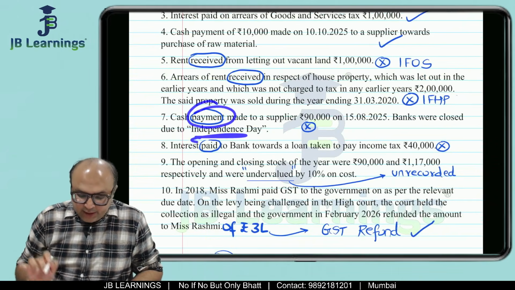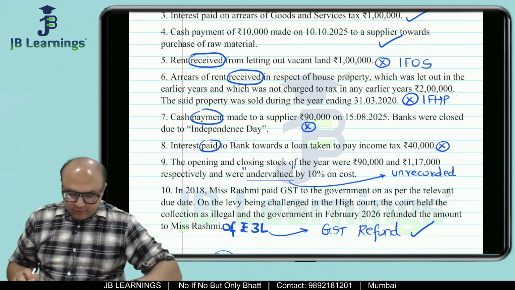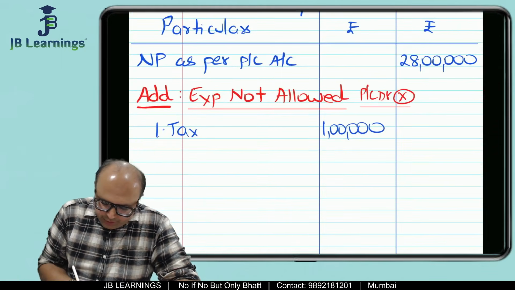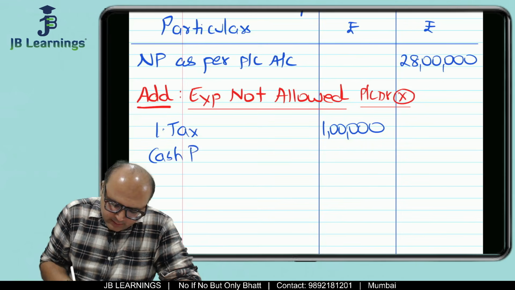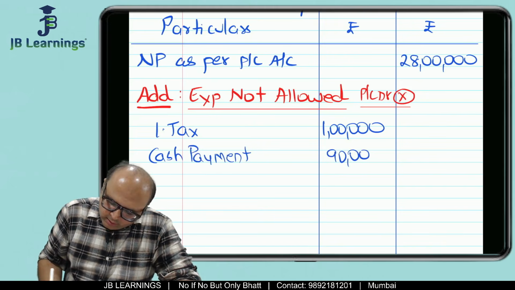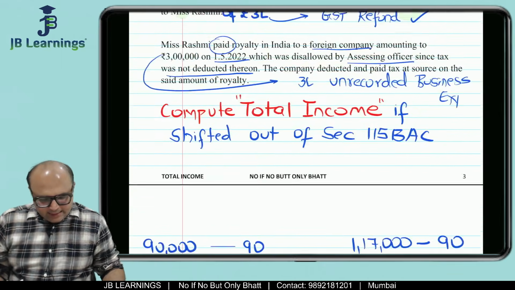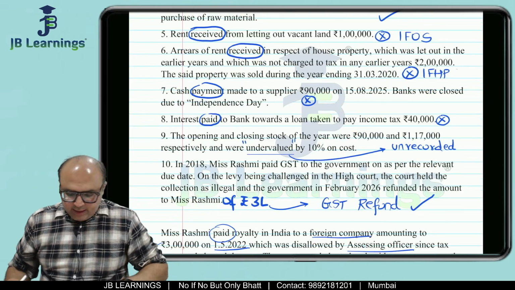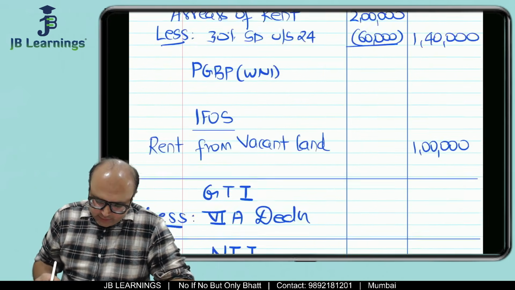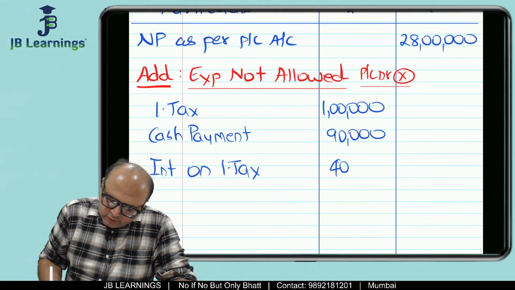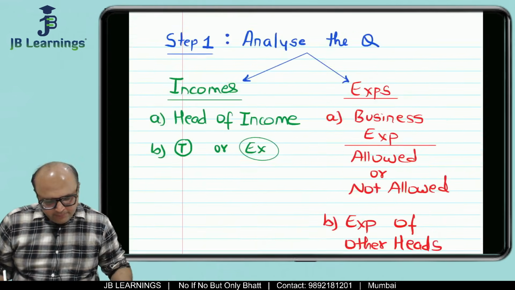Cash payment made on Independence Day, this is not allowed, 90,000. So cash payment of 90,000. So what you are supposed to do is cash payment 90,000. All right. So this is my second expense which is not allowed. Then interest paid to bank related to income tax. Again, interest paid to banks 40,000 is not allowed. So interest on income tax 40,000. This is not allowed. So something which is not allowed, you will write it over here, right?